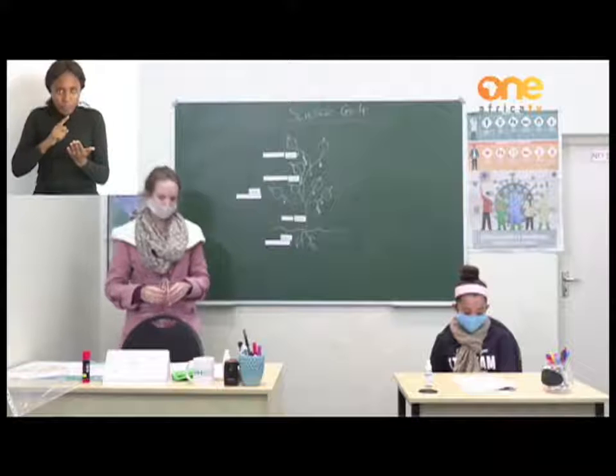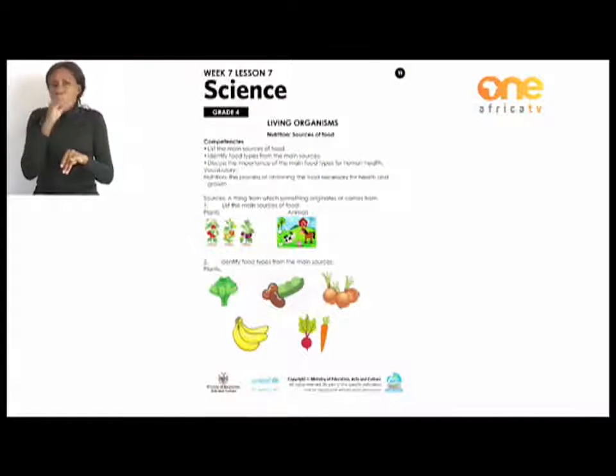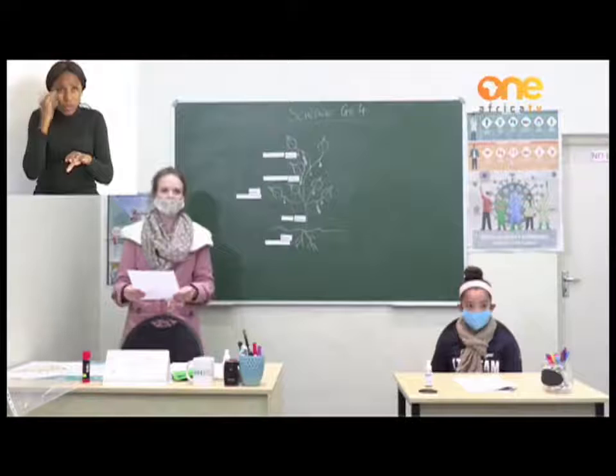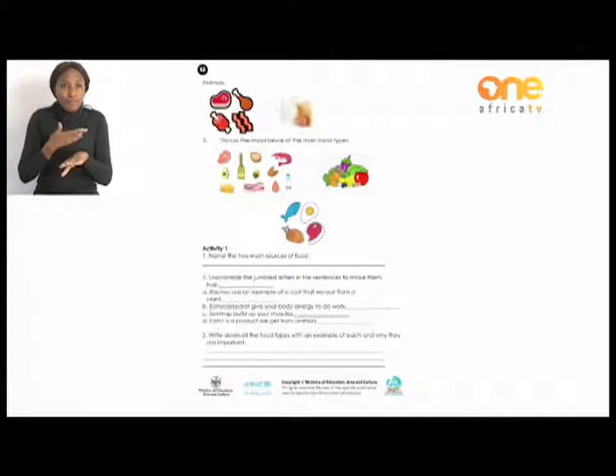Let's move to animals. Let's see what different types of food we can get from animals. I think the most common example, and something that you guys will think of immediately, is meat. Meat is something that we get from animals. Think of those lamb chops or pork ribs or even chicken drumsticks. Those are examples of meat products that we get from animals.